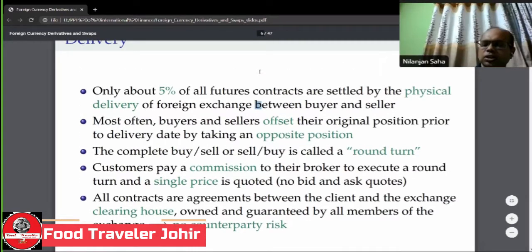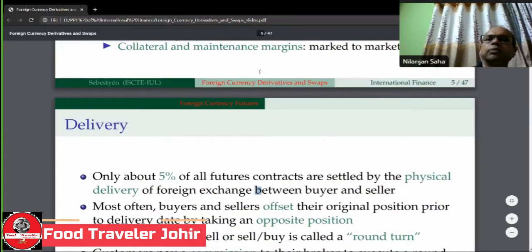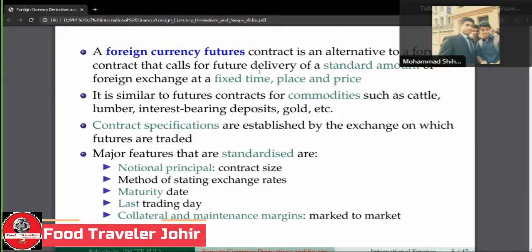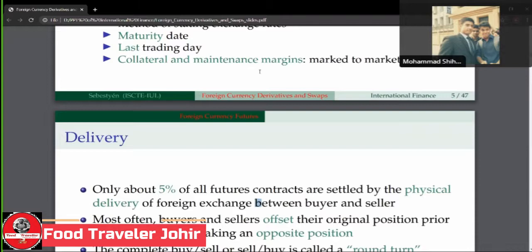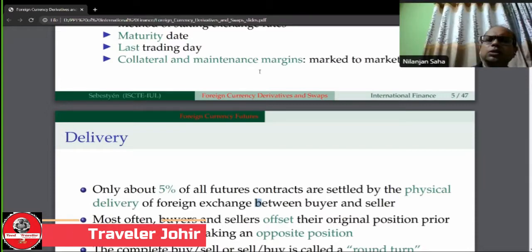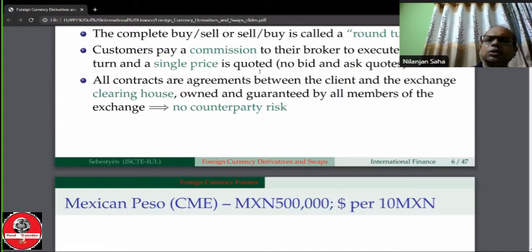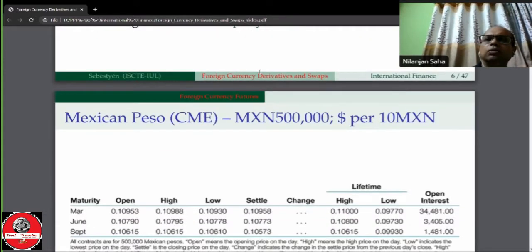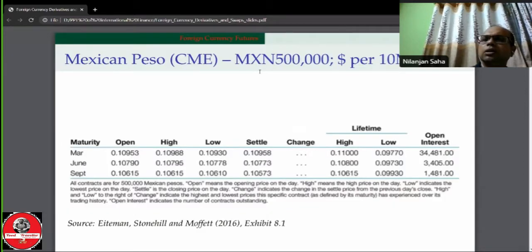This is the foreign currency features, and we have discussed the major features of the foreign currency. Now we shall use an example that will help us to understand how the forward contract can be implemented in the real world. This is the table: maturity, open, high, low, settle, lifetime high, low, and open interest. If you open this book, you'll find this. Next, you can paste.